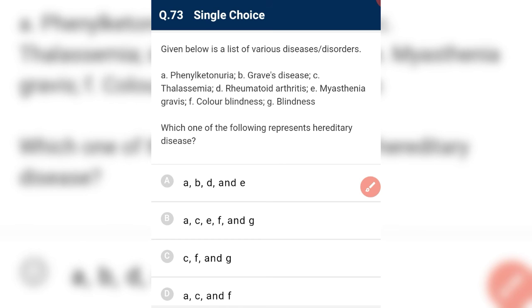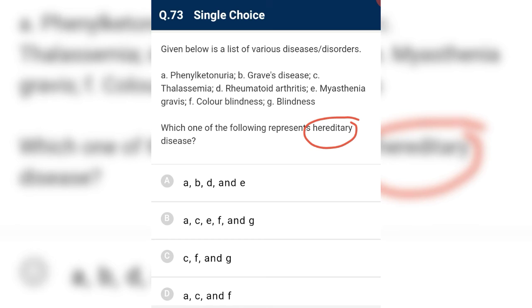Given below is a list of various diseases or disorders. Which of the following represent hereditary diseases? Phenylketonuria is a hereditary disease, an autosomal recessive disease. Graves' disease, an exophthalmic goiter, is due to hyperthyroidism, so it is not hereditary. Thalassemia is a hereditary disease.